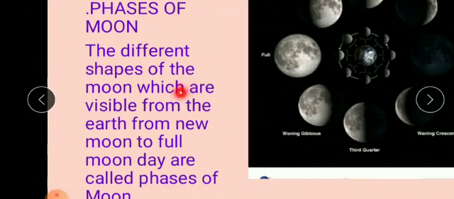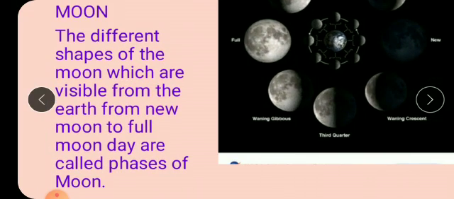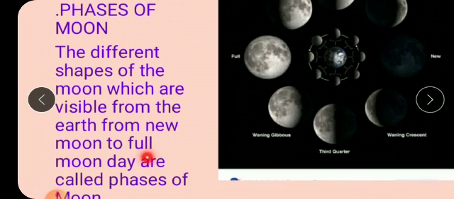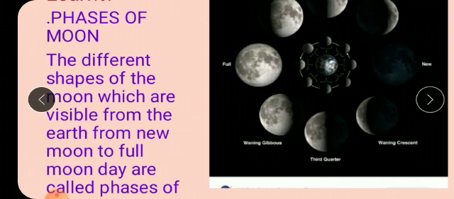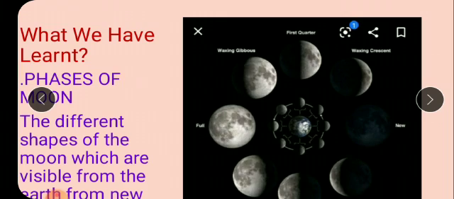Okay, see here, the different shapes of the moon which are visible from the earth from new moon to the full moon day are called phases of the moon. What is new moon? When you cannot see the moon at all in the sky, you see complete darkness in the sky, that is said to be the new moon phase of the moon, isn't it? And what is said to be the full moon? Full moon, when you see the complete round moon in the sky, that is said to be the full moon. So let's just see which are the different shapes or different phases of the moon.